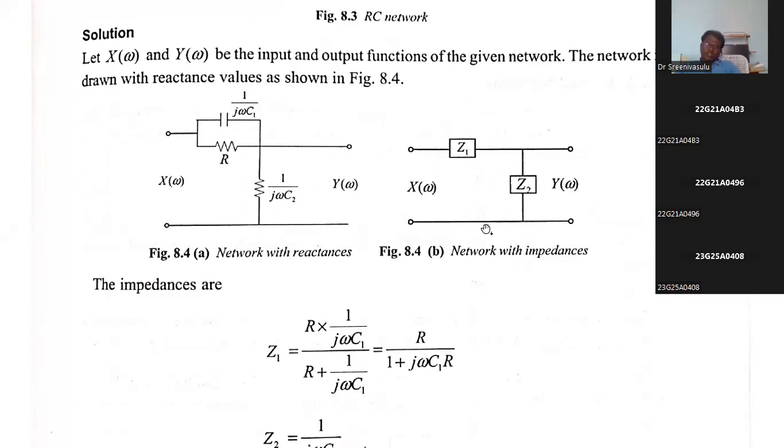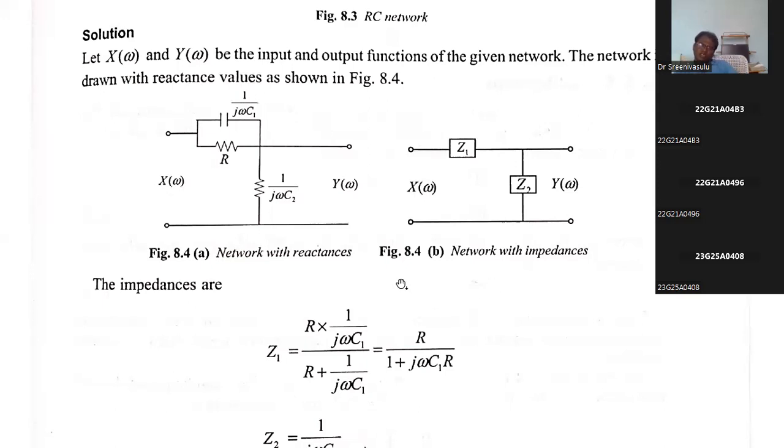For our simplification of analysis only, we are representing these as Z1 and Z2, and then you calculate Z1 separately. My point is, better you calculate everything in the S domain only. Finally, after obtaining H of omega, only then substitute S equal to j omega, and it will be easy for you.